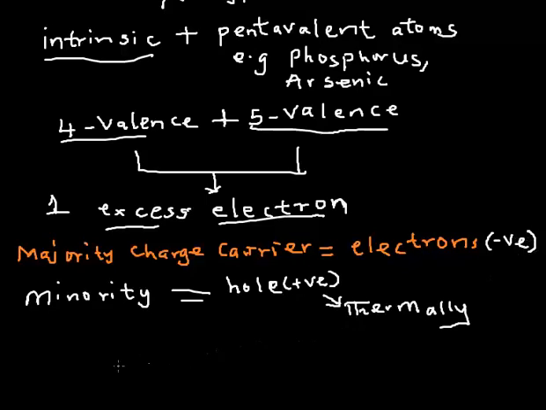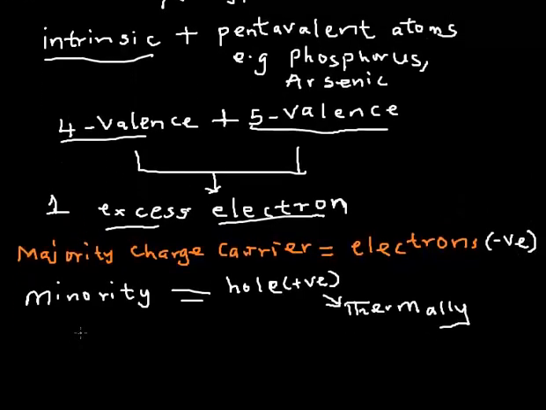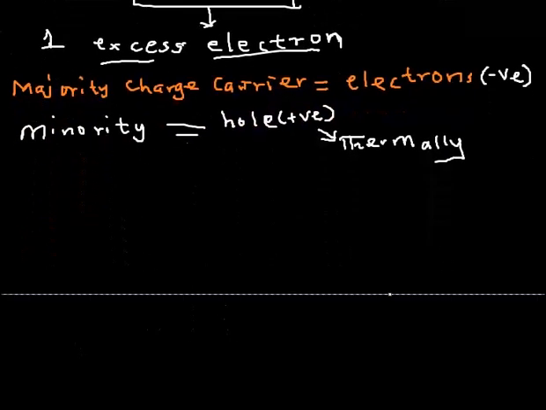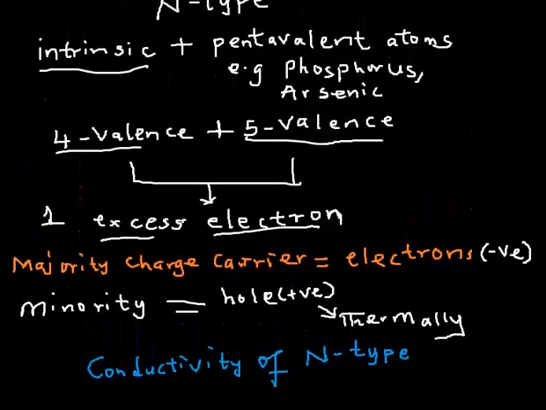So now let's go to conductivity, the formula for conductivity. If I want to express the formula for the conductivity of an N-type semiconductor, what will I ask myself?